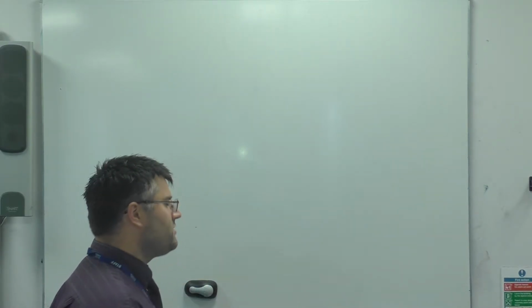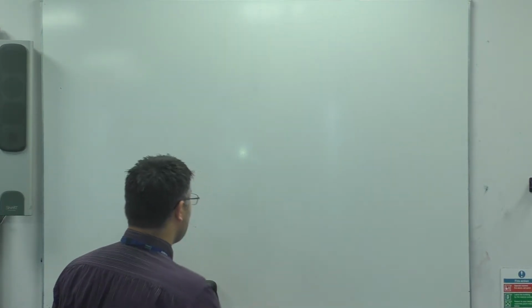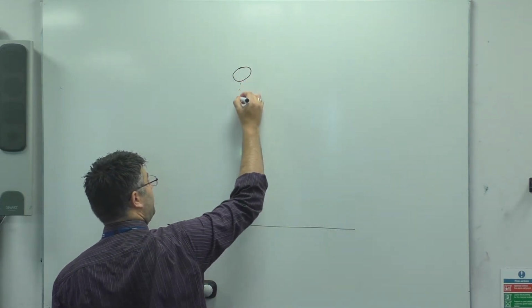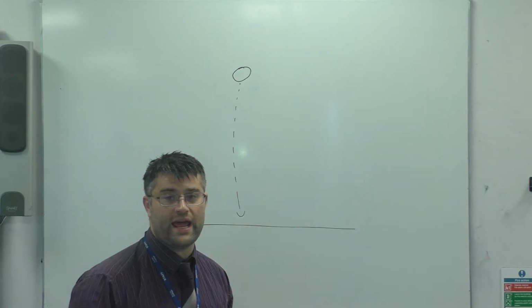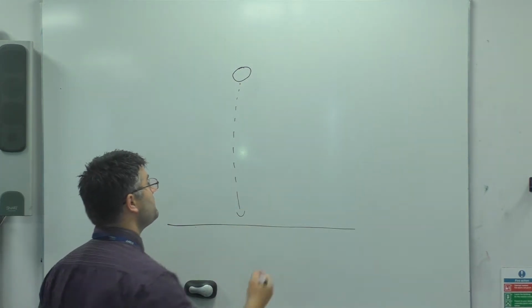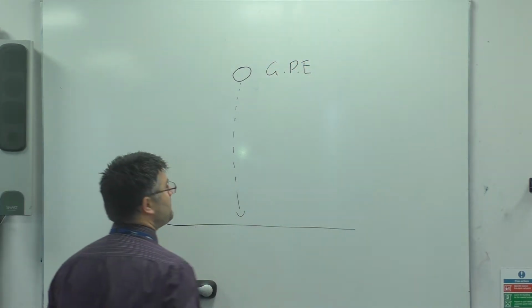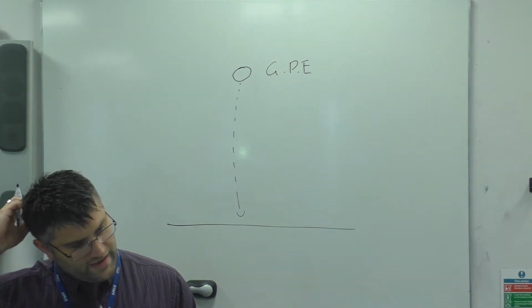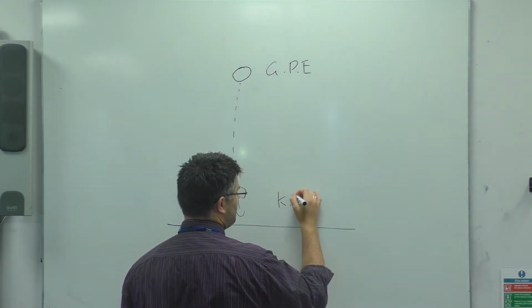So that leads us on to our next scenario. We'll look at something that falls as the most simple example. As something falls to the ground, it starts to change the type of energy it has. It starts with a type of energy called GPE, which you will be familiar with from GCSE, and that changes into kinetic energy, KE.